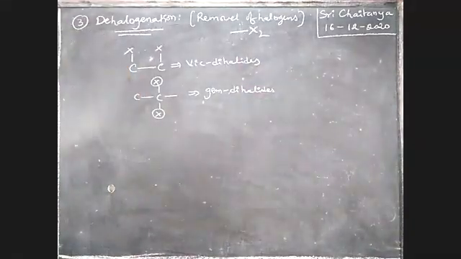Either vicinal dihalides or gem dihalides are used here.